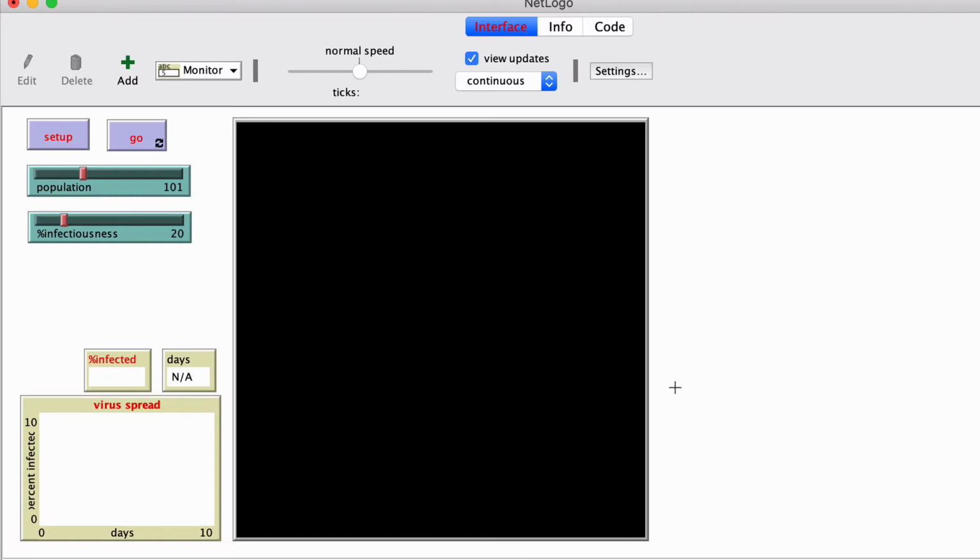Okay. So we now have a completed interface. The setup button will set up the simulation. The go button will launch it and keep it going. And we can, at our leisure, however we want to, adjust the population and the infectiousness, and at the bottom we'll see results. In this black area will be where the simulation takes place. And now let's code, clicking on the code button in the top.